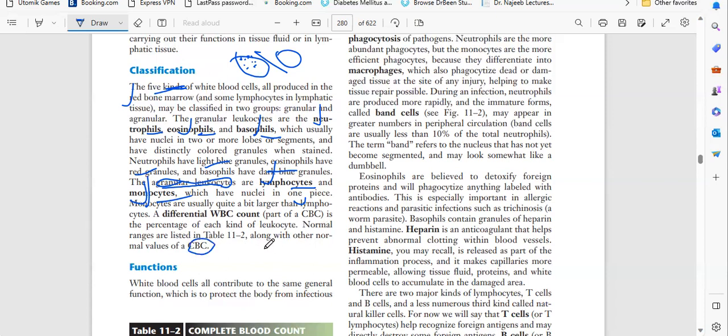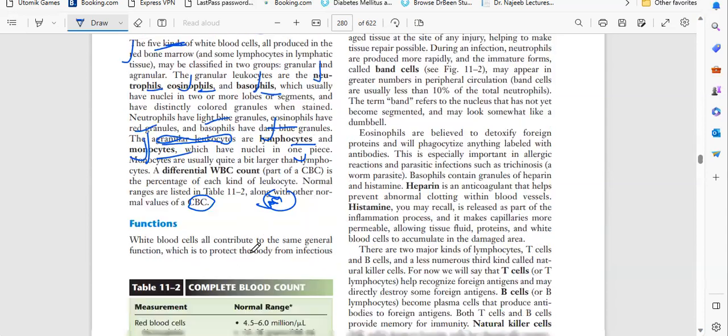So we have the WBC count, the general WBC count, all the combinations together, that is 4,000 to 11,000. That is the first thing. The second thing is that WBC are divided into five types: granular and agranular. Granular have three types: eosinophils, basophils, and neutrophils. Agranular have two types: lymphocytes and monocytes.